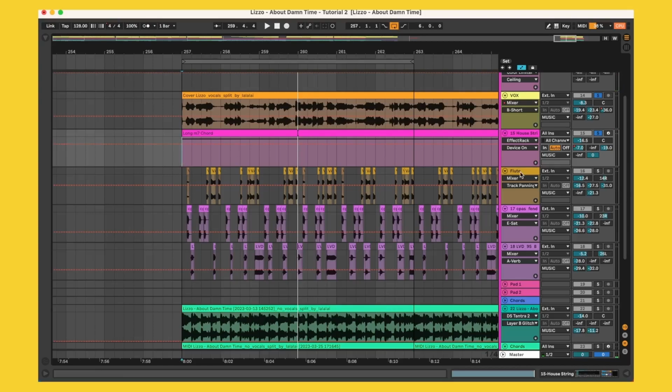So nothing too crazy there, still kind of tiptoeing into the complexity waters. And then now we're going to move on to something that's a little bit more interesting, is this really cool little flute idea that I added in here.